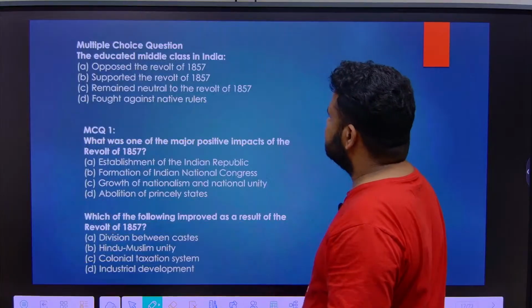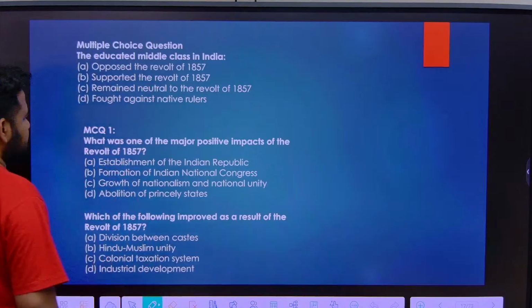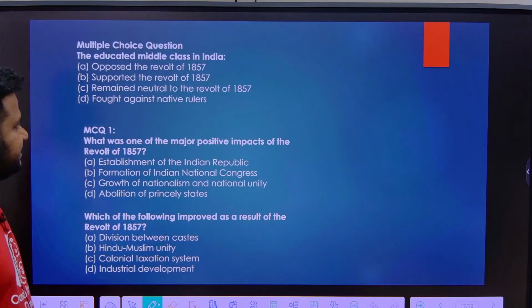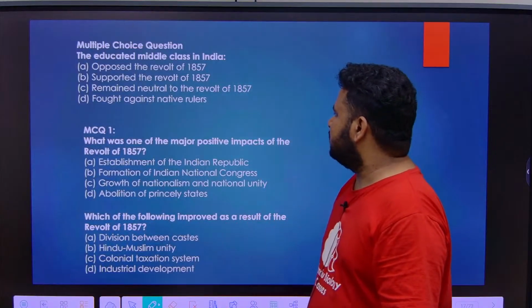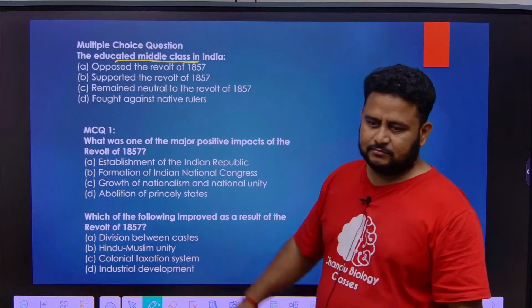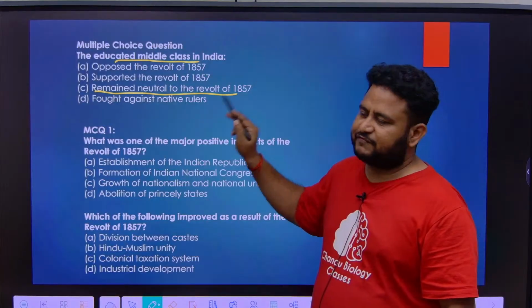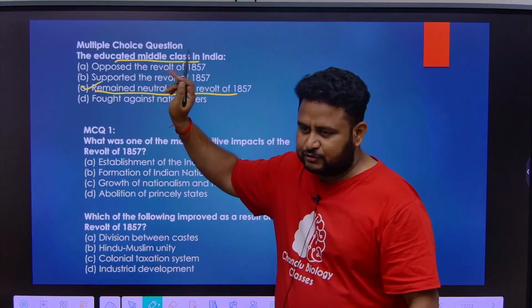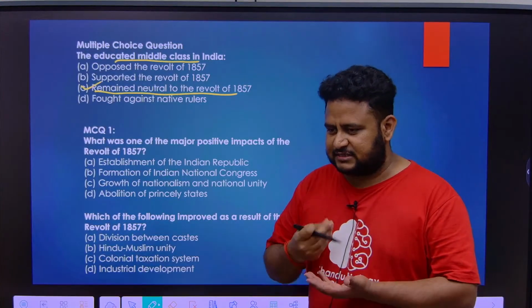Now let us see some questions. Have a look at this. Multiple choice question: the educated middle class in India, what did they do? Opposed the revolt, supported the revolt, remained neutral, or fought against the native rulers? Remain neutral. Good. The answer is they remained neutral to the revolt of 1857. They did not participate or support. They just remained neutral and sat and ate chips.